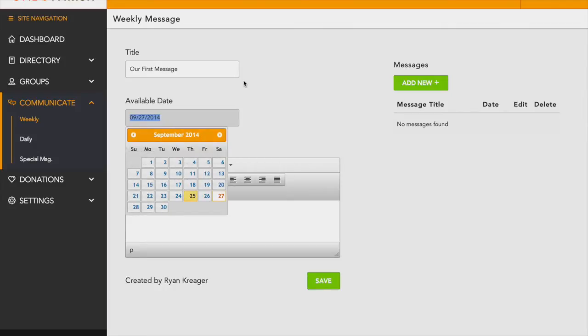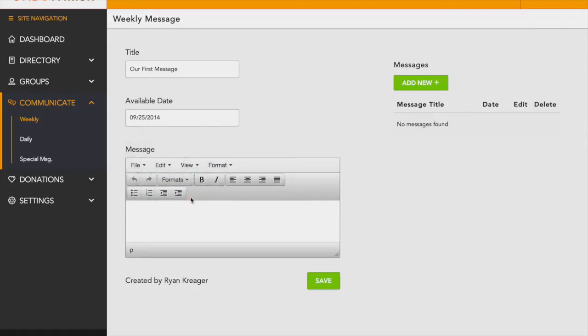When we set the available date, this decides when all of the people in the parish will see it on the app. By default, this is set to Saturday at 12:01 in the morning, meaning that it will go out over the weekend. But if you'd like, you can choose any day, and if you choose today, as I will now, it will go live immediately.